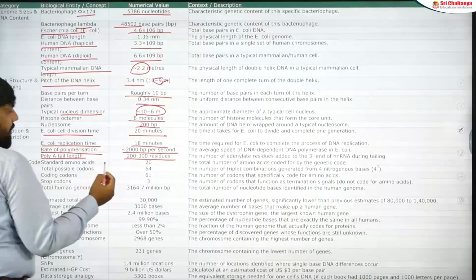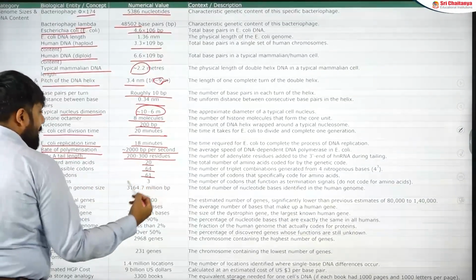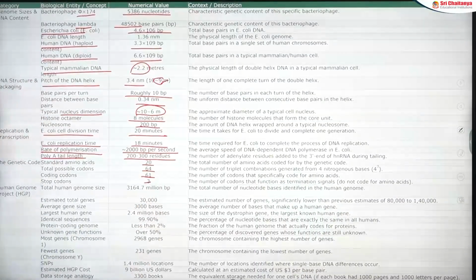Here in the genetic code, there are 20 standard amino acids. How many total codons? 64. How many sense codons? 61. How many stop codons? 3.